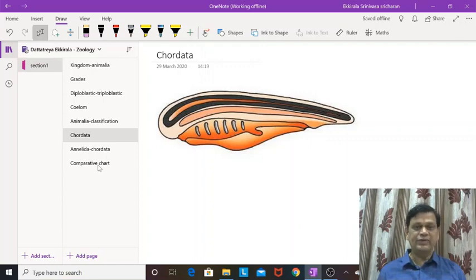Then Laccifer is lac insect, Anopheles and Culex are mosquitoes, and Musca is housefly. Locusta is a gregarious pest. Limulus is popularly known as the king crab, right?